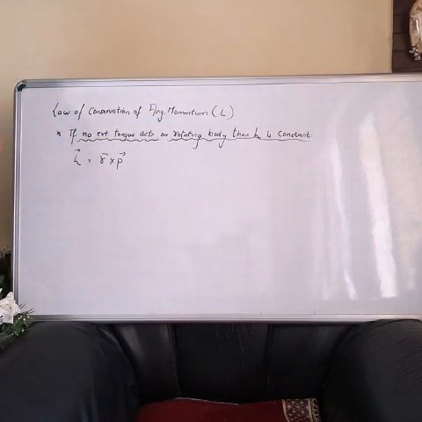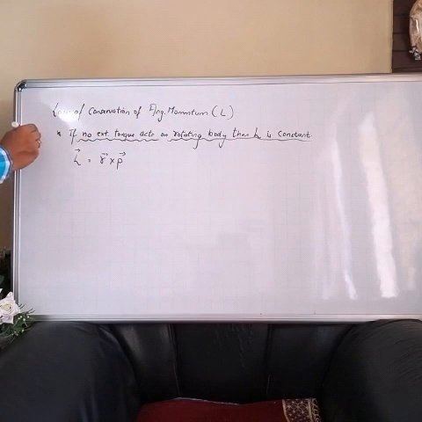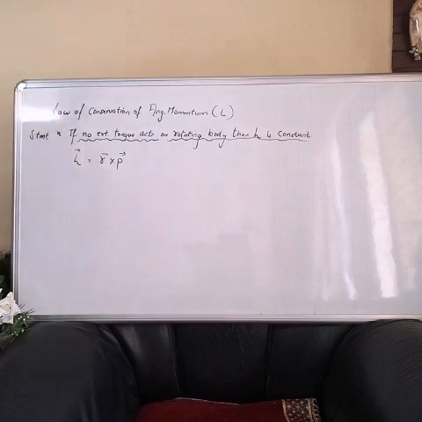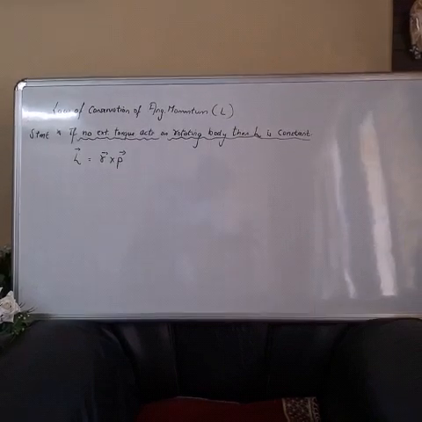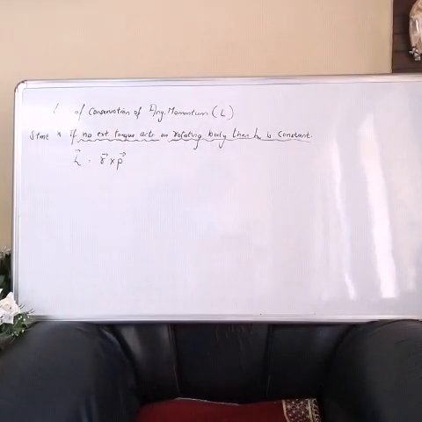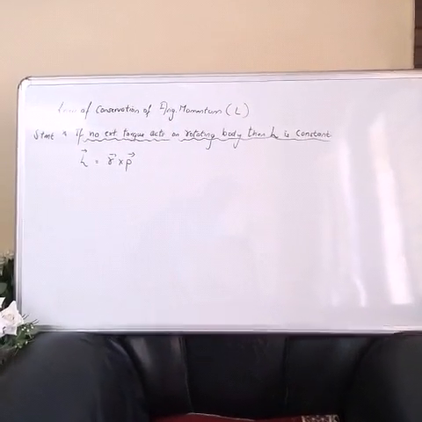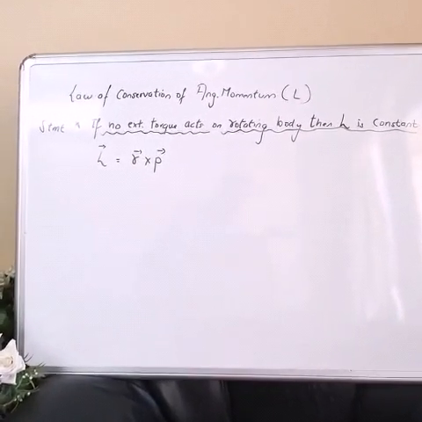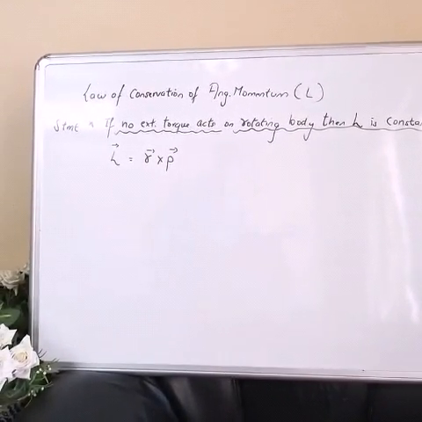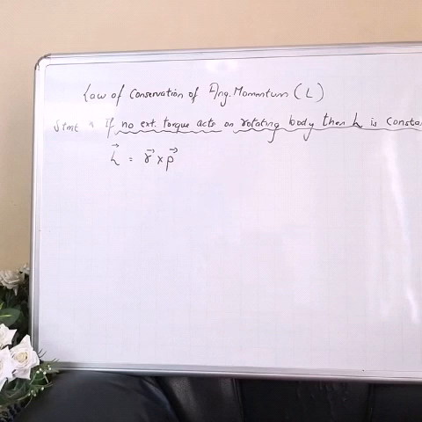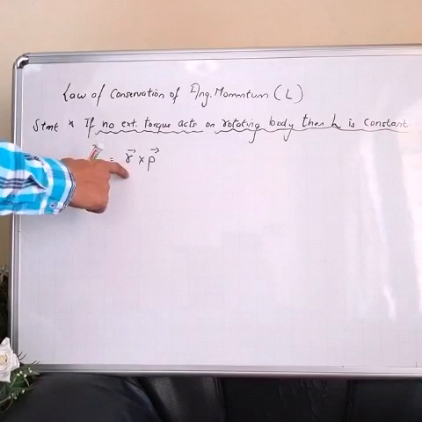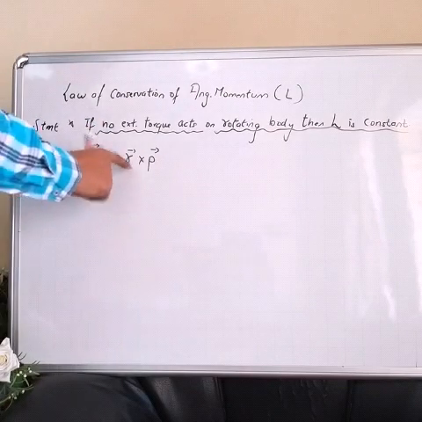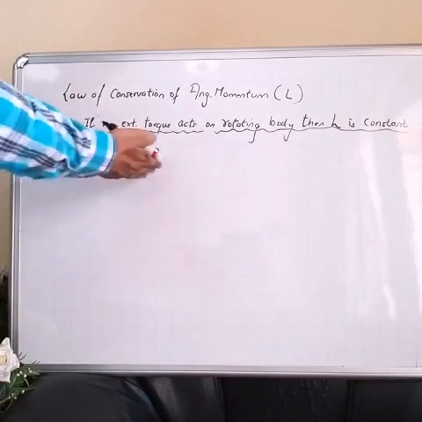See, the statement goes like this. If no external torque acts on a rotating body, then the angular momentum of the body remains constant. Okay, this is a law, and we start with the derivation. This is the formula for angular momentum, vector L equal to r cross p. This we have learned earlier.